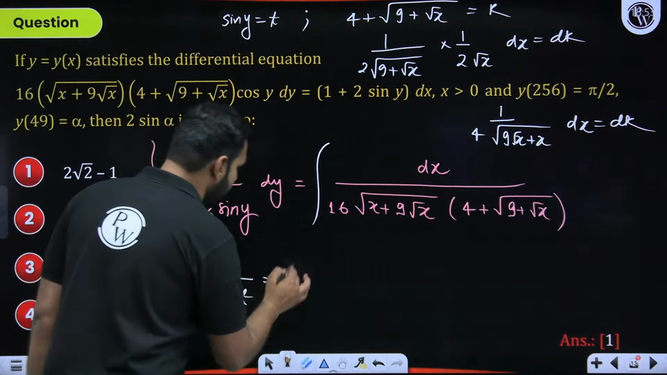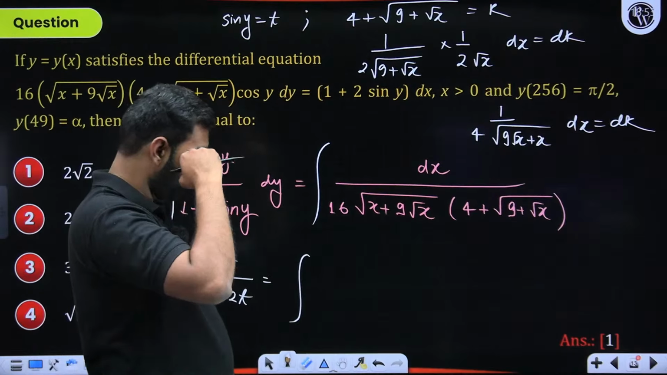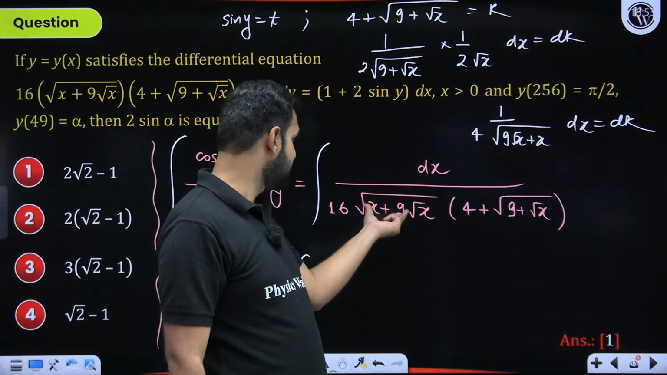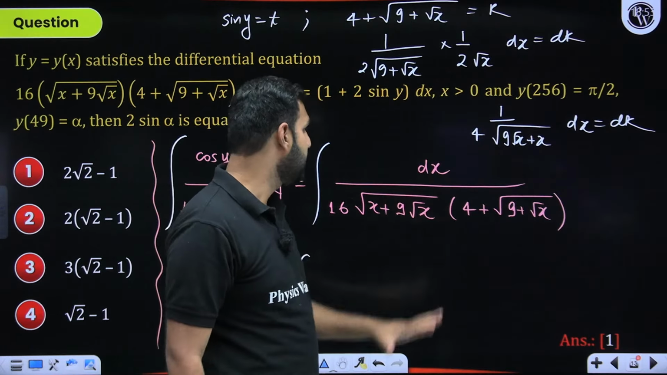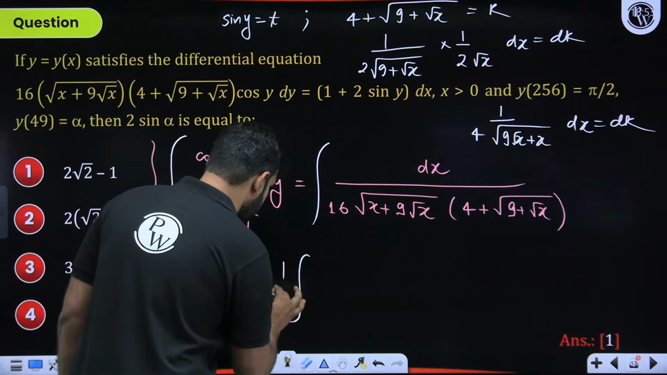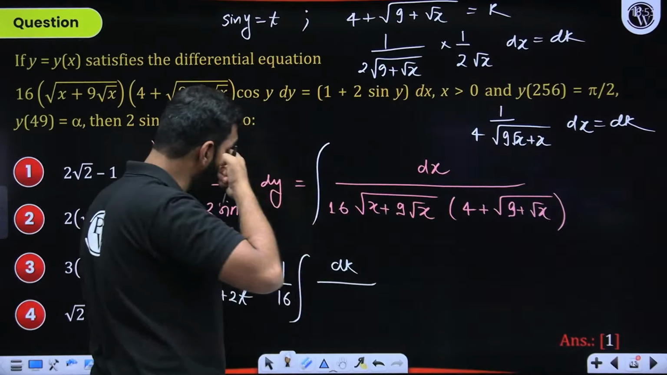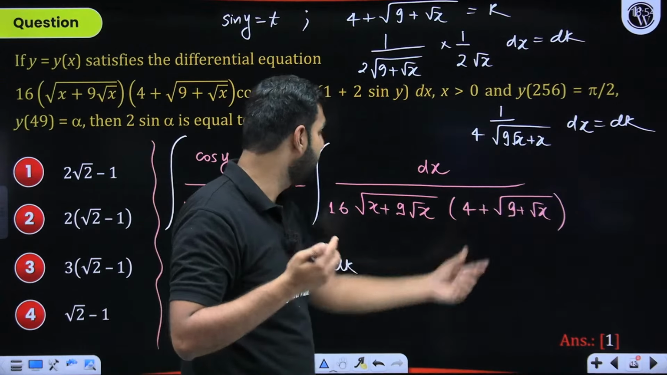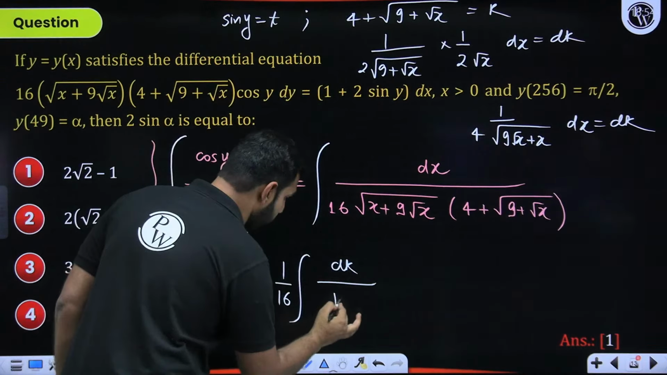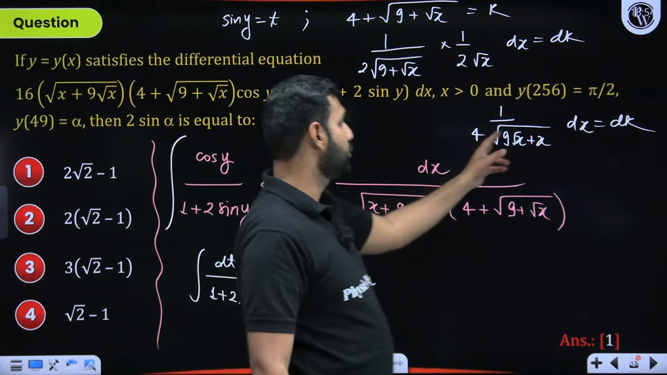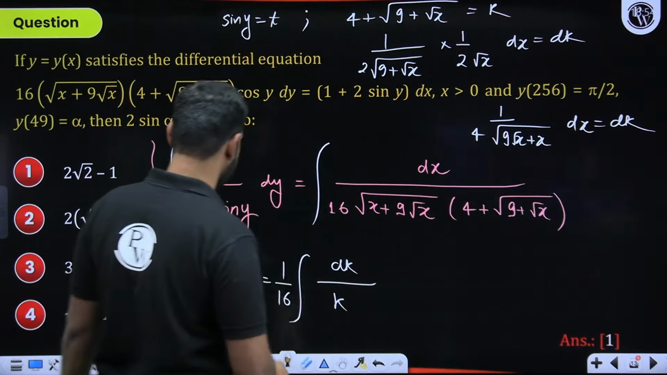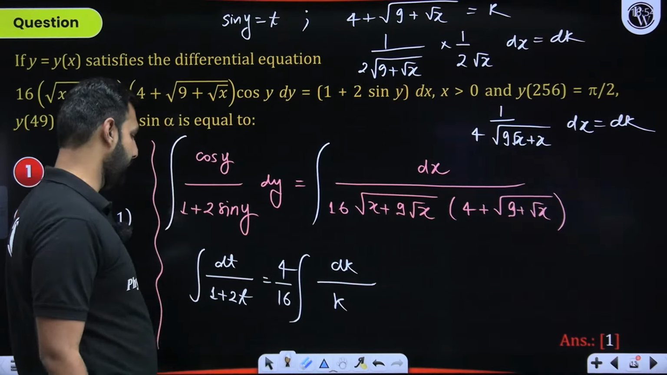How and why? It is integration. Now, dx upon this can be written as dk. So this is 1 by 16 outside. So that's your dk divided by k, but one more thing should be there. This goes to the other side, so it should be 4dk. It should be 4dk. I hope you got this.